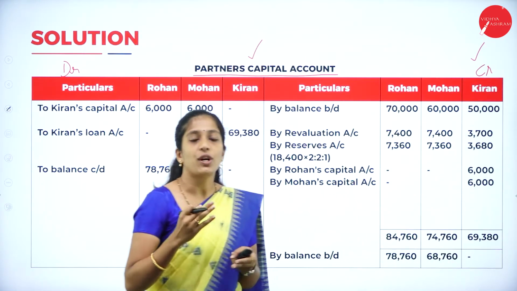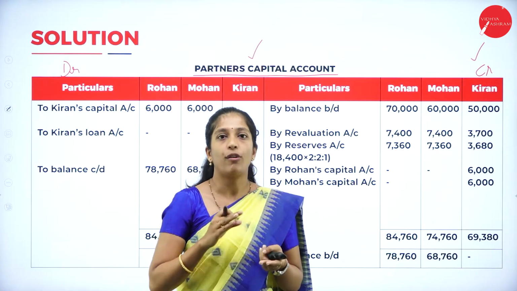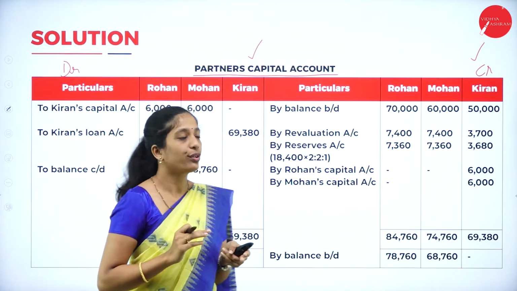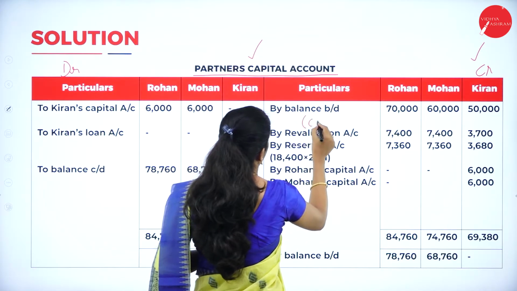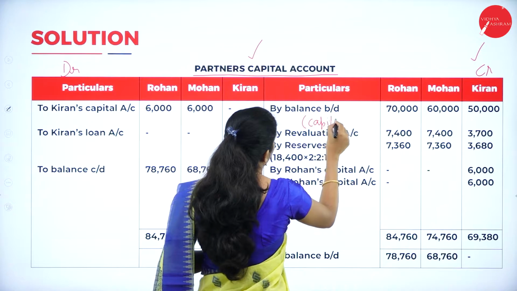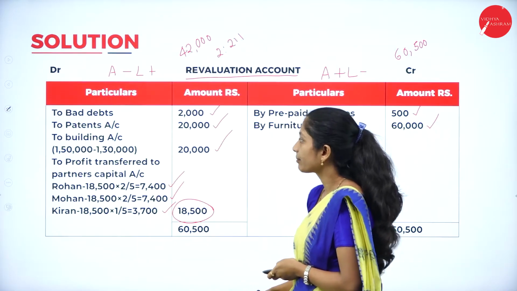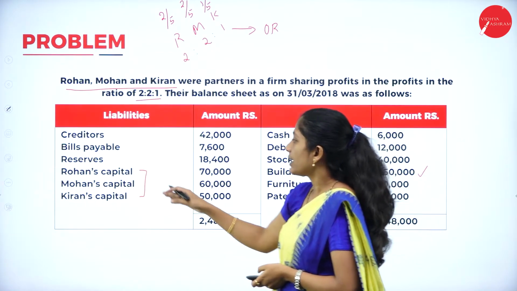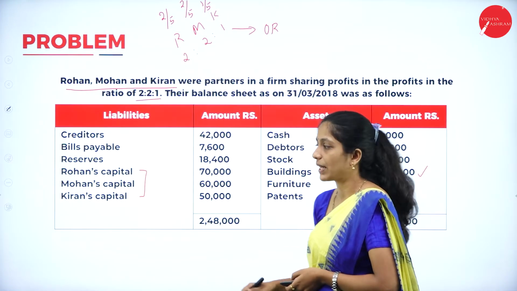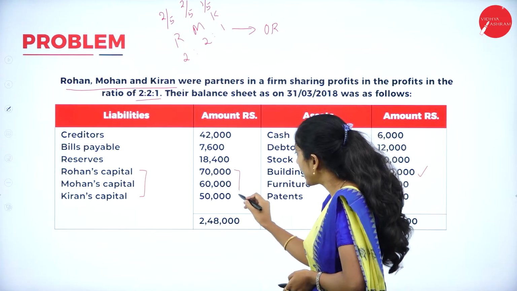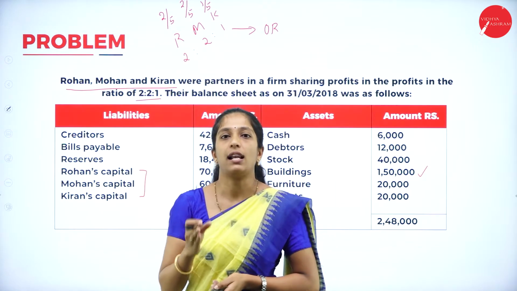Okay. Now first what you have to do, as usual, you transfer the capital balance of all the partners. So how to transfer? By balance brought down. So what is this? Capital. So where do we get this capital? Now go through your balance sheet. Yes, here they have given Rohan's capital, Mohan's capital and Kiran's capital. So transfer these three capitals to your partners' capital account as by balance brought down.